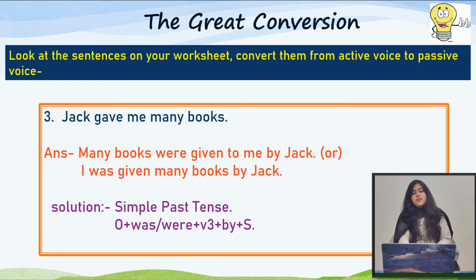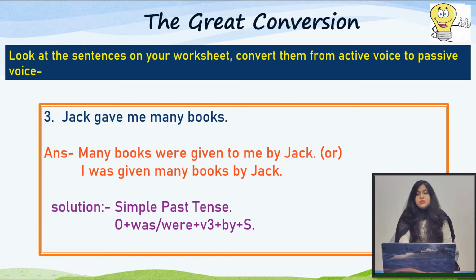And as you can see here, in this sentence we have two objects. First is me and the second is many books. So as we have learnt that if we have two objects in the sentence, then we can choose any one of them as a subject in passive voice sentence. So here many books is the direct object and me is an indirect object.